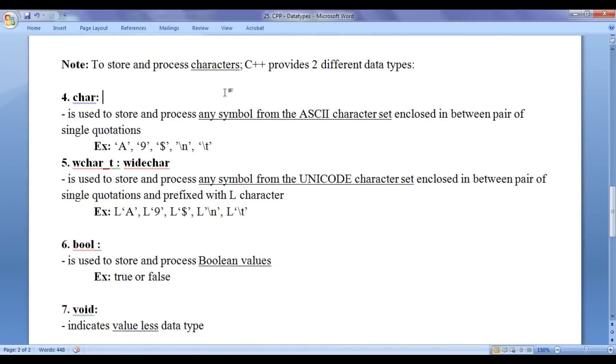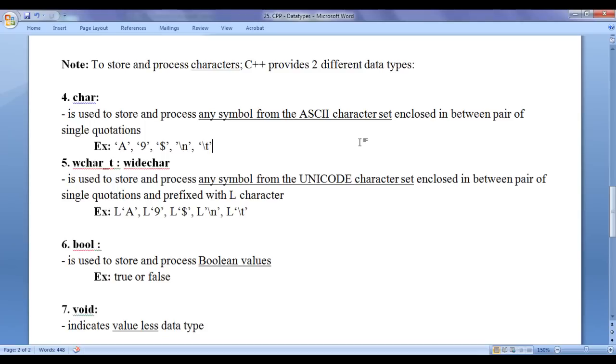To store and process characters, C++ provides two different data types. They are char data type and wide char data type, guys. Char data type is used to store and process any symbol from the ASCII character set enclosed in between pair of single quotations. ASCII stands for American Standards Code for Information Interchange. It is a 7-bit character set, guys.